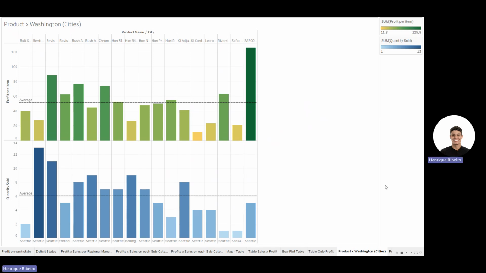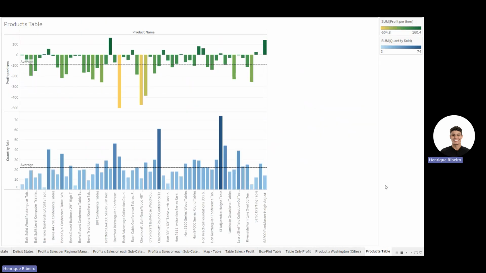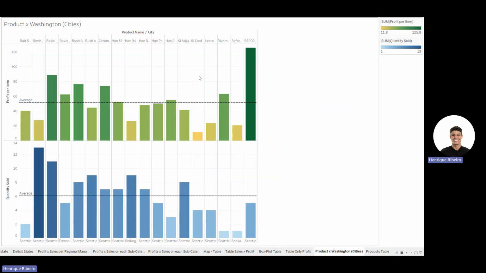This observation led me to investigate what specific products were driving the success of these states and cities. I discovered that they were selling less than a third, pretty much all the products they're selling are in the subcategory of tables. And as you can see here, only a few products are profitable.